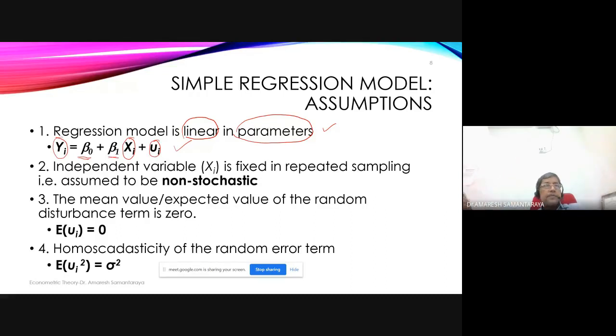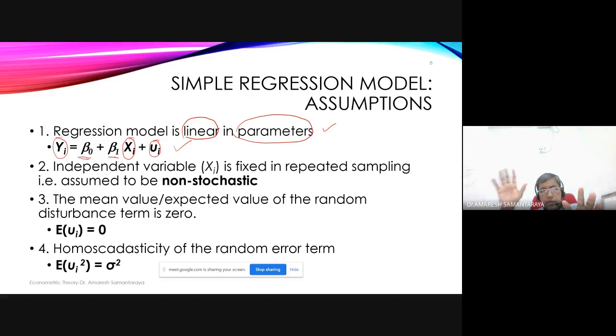We are fixing it to be 15 and seeing what is the variability. So you may have different fixed values for X, and for those fixed values of X, we are seeing how Y values are changing. So this is one assumption. Afterwards, there is another assumption which I think is not necessary for the classical linear regression model, but it is basically inherent.